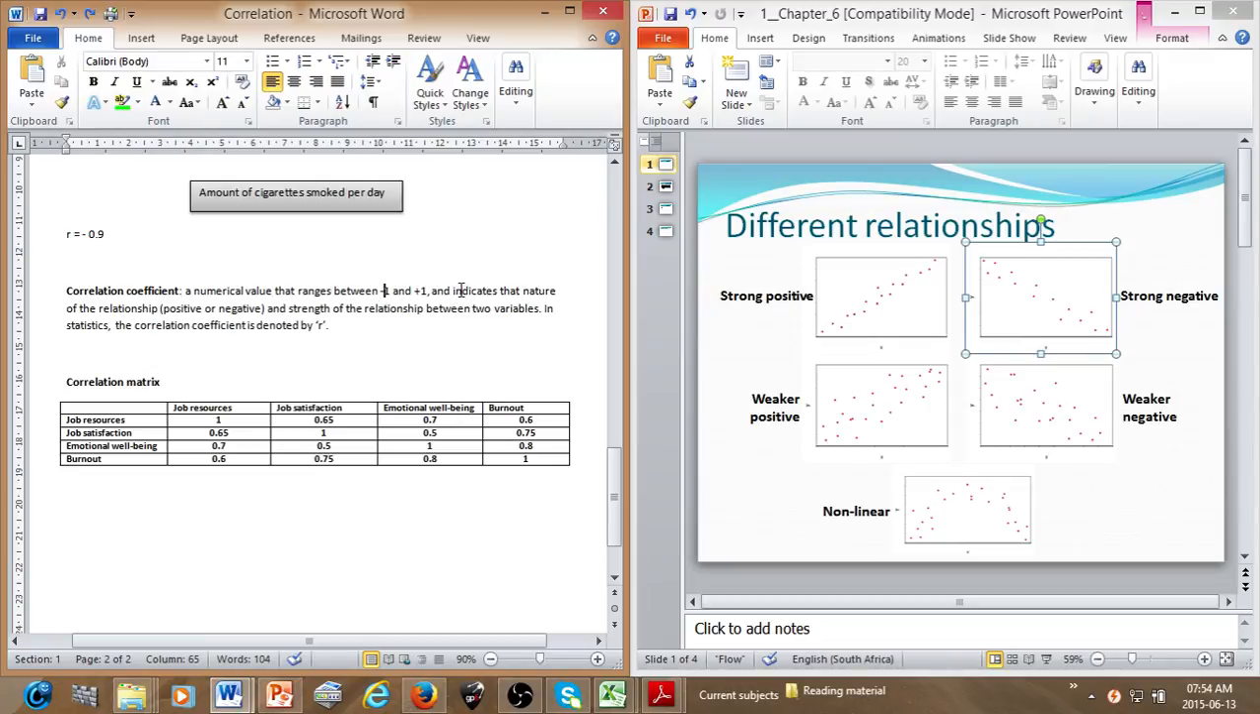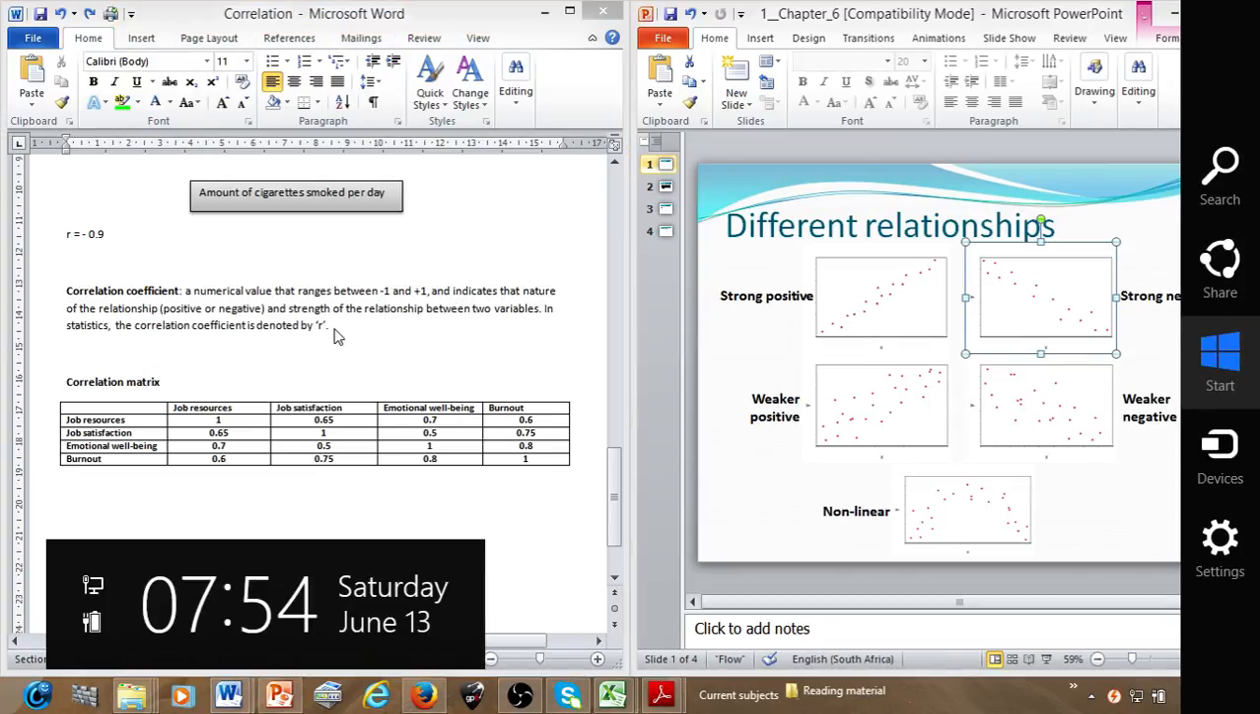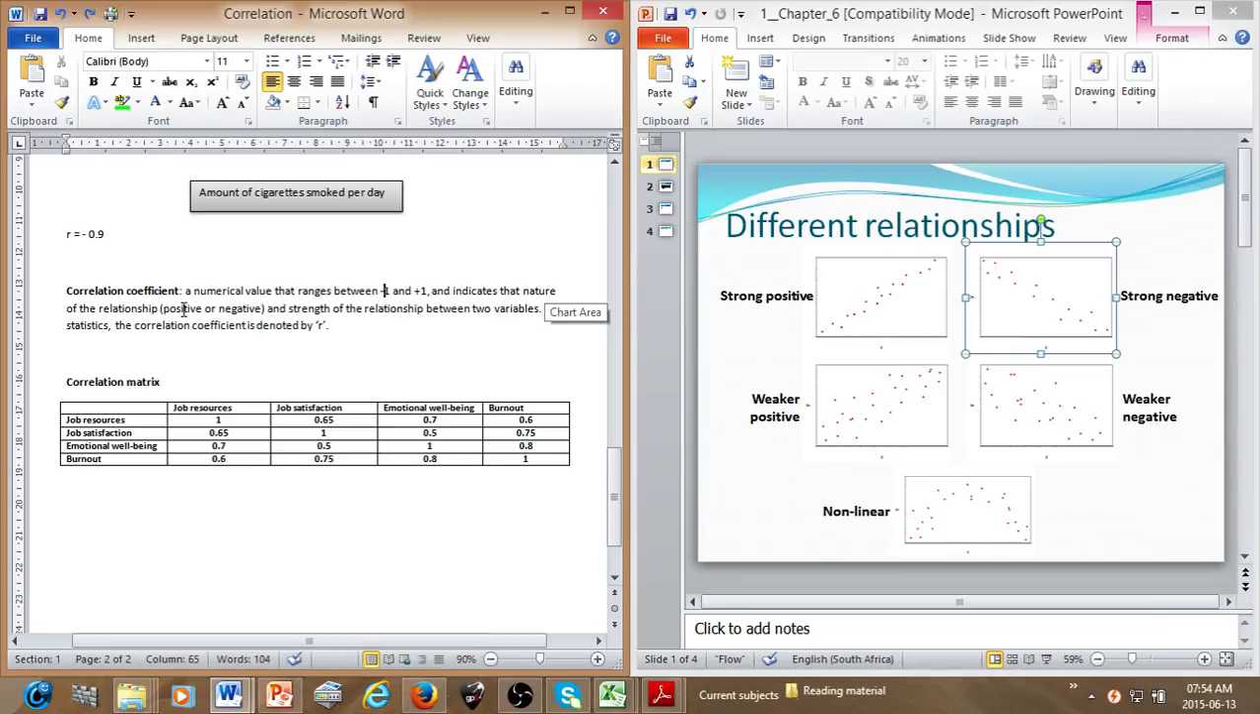A correlation coefficient indicates the nature of the relationship, and this refers to whether it's a positive or negative relationship, and the strength of the relationship between two variables. I'll ask you, what will indicate the strength of the relationship? The numerical value. If it's 0.9, it's very, very strong. The variables are quite concentrated in a linear fashion. If it's a lower correlation coefficient, the variables won't be as concentrated in a linear fashion. So for example here.